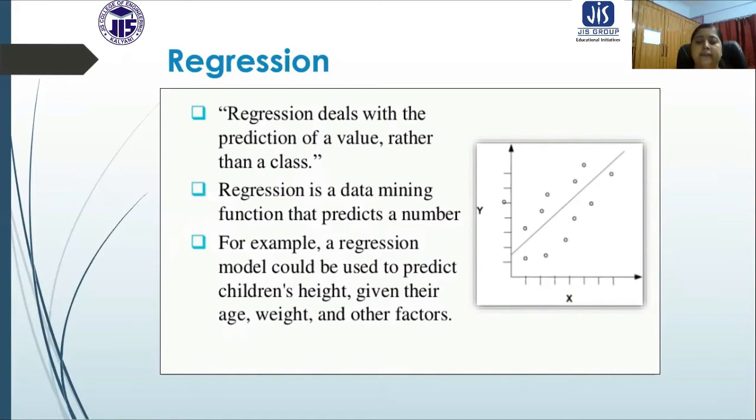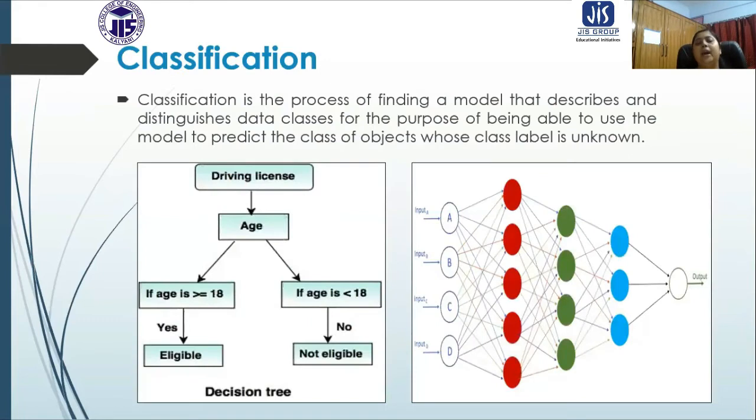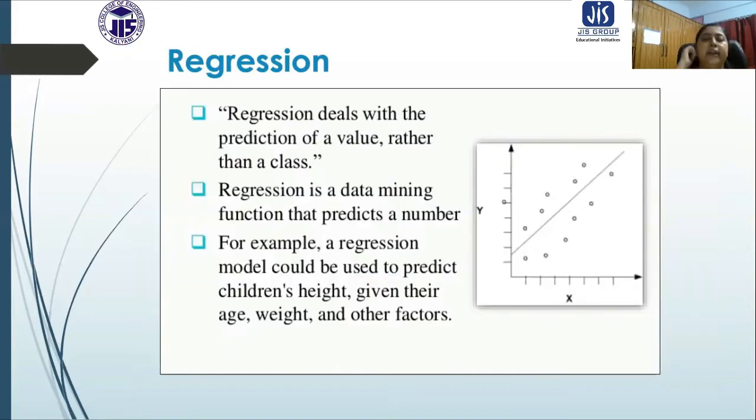So in the classification model, we put the data in a particular class, and depending on the output of that class, we can predict the result. But in regression, we are not going to do like that. We are not going to make any class or any group. Class means we are going to make a group. But here we are not going to make a group, but we have previous knowledge.